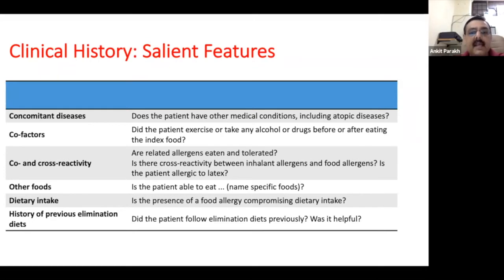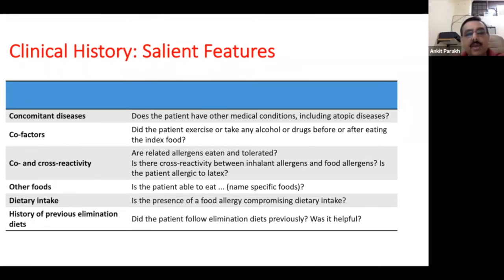So the classical example is something known as exercise-induced anaphylaxis. The child eats a particular food, and if this child exercises within 30 minutes to 2 hours, then the child develops anaphylaxis. But if the child does not exercise, the child can tolerate the particular food. So the cofactors are certain things which can increase the chance of the child developing an allergic reaction. It can be exercise, it can be drugs, it can be alcohol or something like this.